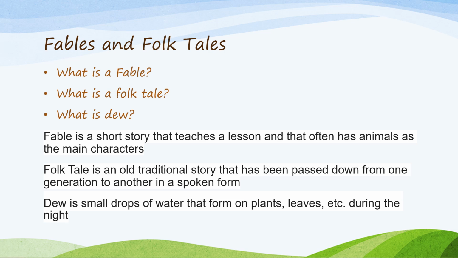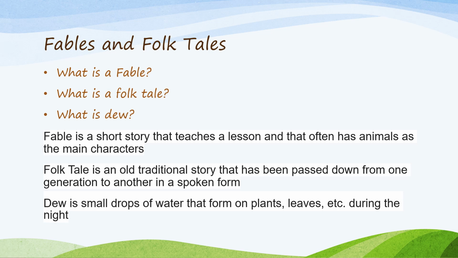For example, the fox and the crow, the lion and the mouse. Such kinds of stories are called fables. Next is folk tale. A folk tale is an old traditional story that has been passed down from one generation to another in a spoken form. Such kinds of stories are called folk tales.